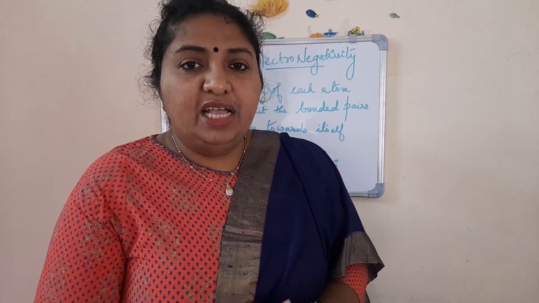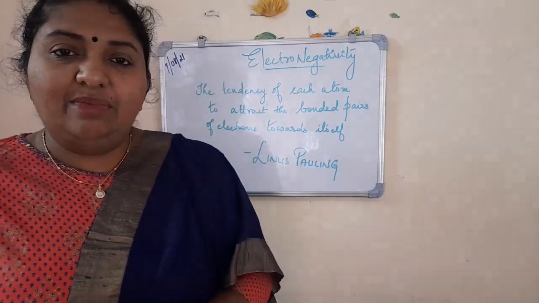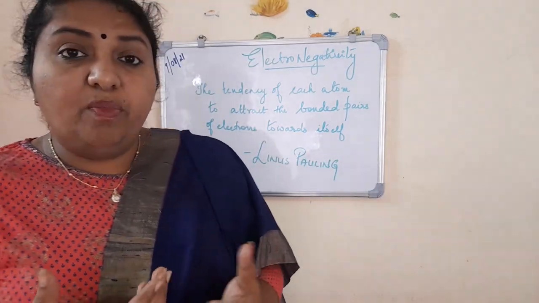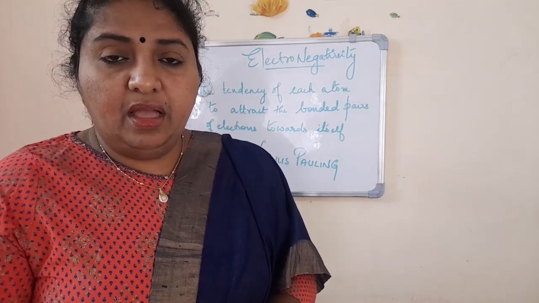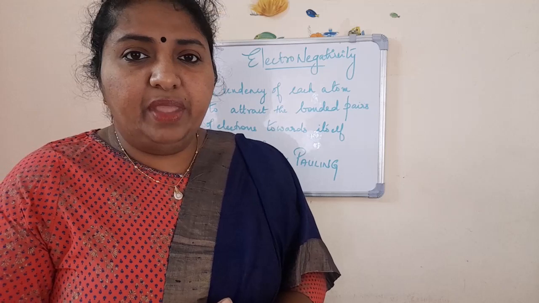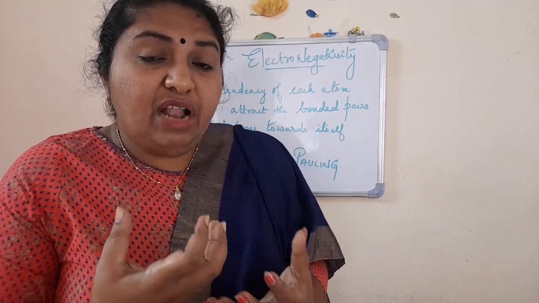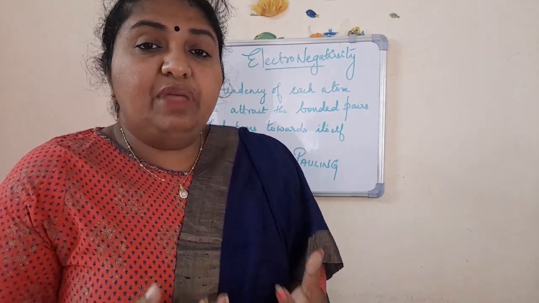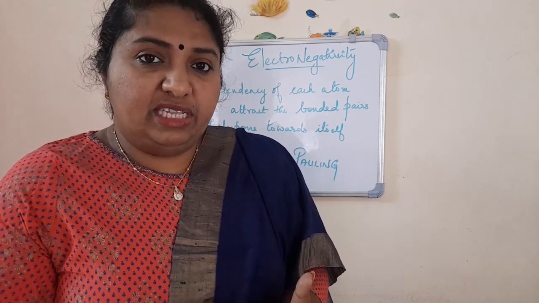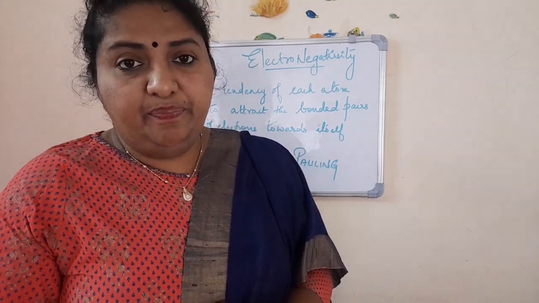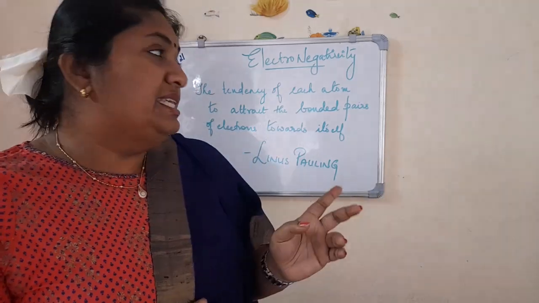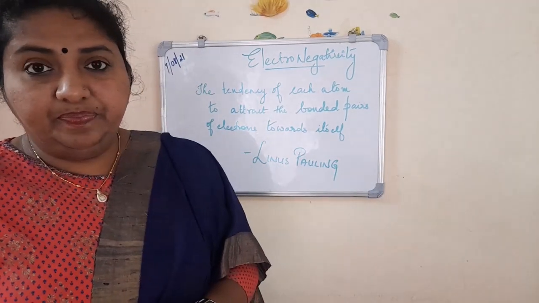Like that, in the case of these elements, the bonded pairs of electrons are really a gift to them to keep them stable. So they will have the ability to attract the bonded pairs of electrons towards itself. This property is known as electronegativity.